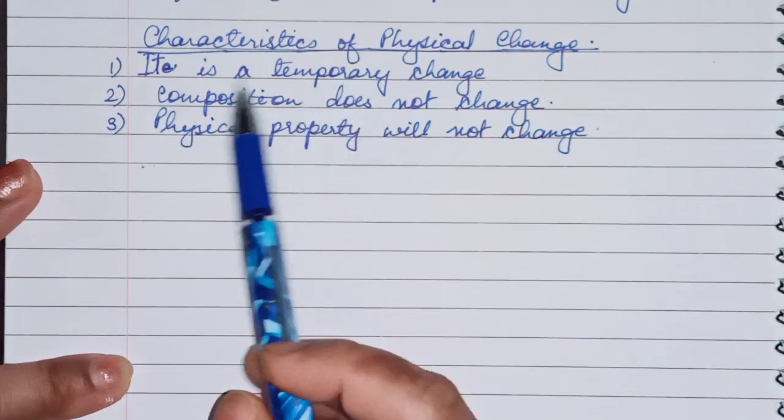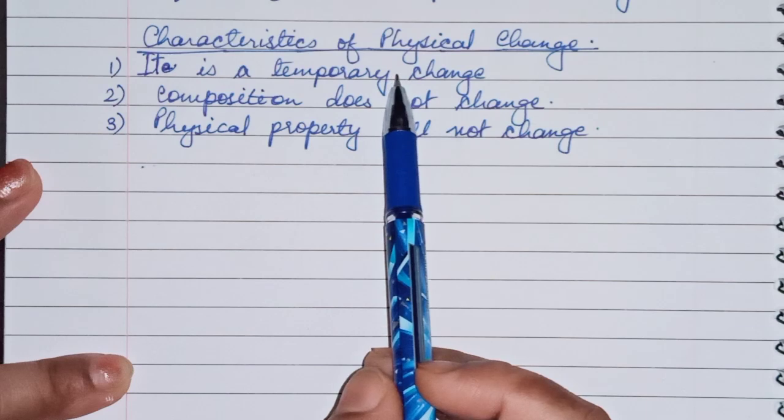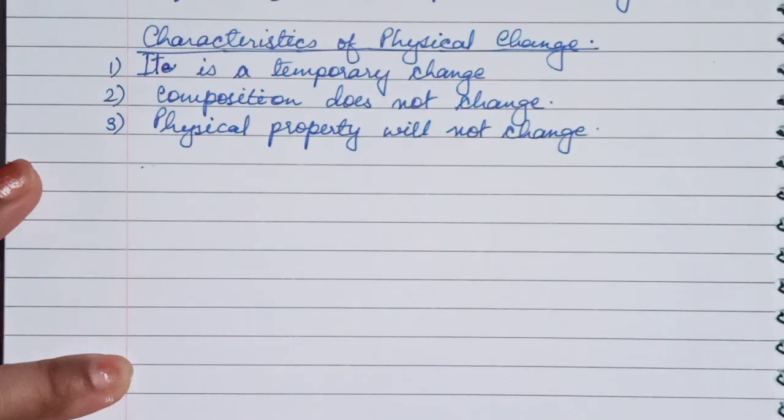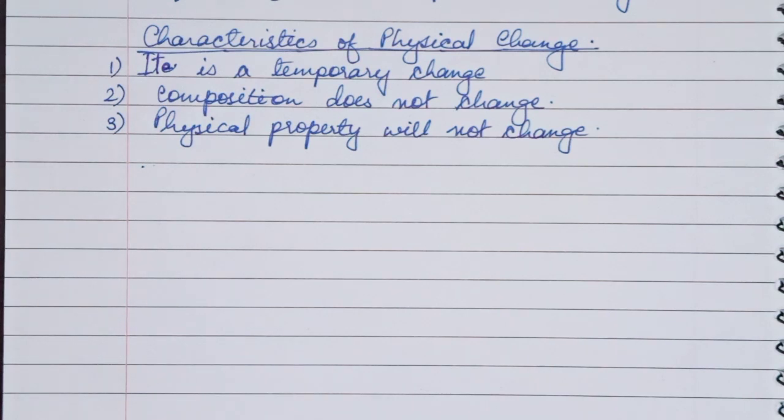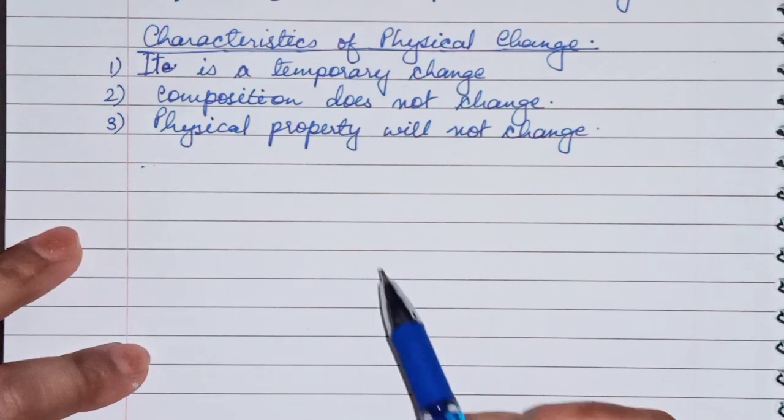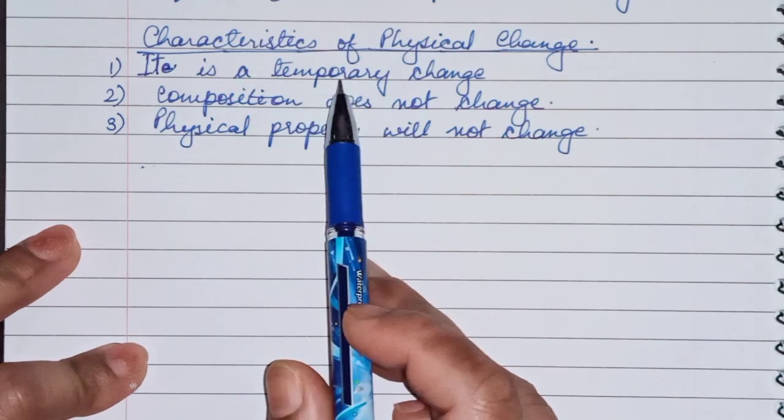What are the characteristics? That means on what points physical change is based. So the first point is that it is a temporary change. Temporary means it is for a short duration of time. It is not permanent.